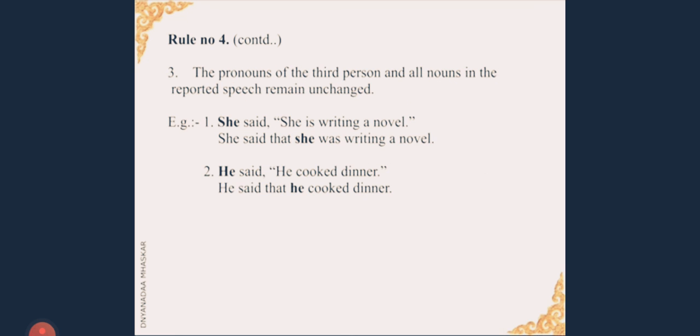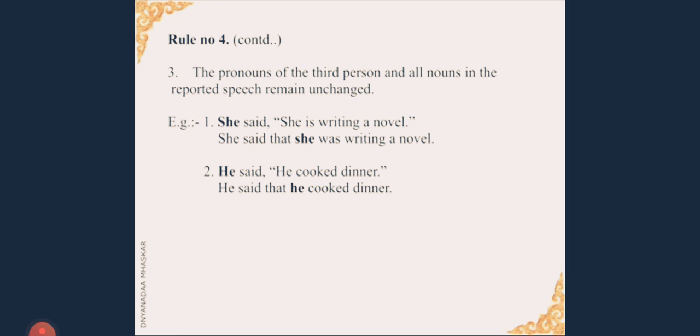We continue with rule number 4 and now we come to N, S-O-N, N for no change. The pronouns of the third person and all nouns in the reported speech remain unchanged. Let us see. She said, "She is writing a novel." Now she is a third person. Now look at the indirect speech. She said that she was writing a novel. As the third person is used in the sentence, we have not changed it. That is no change. Second example, he said, "He cooked dinner." In indirect speech, he said that he cooked dinner.